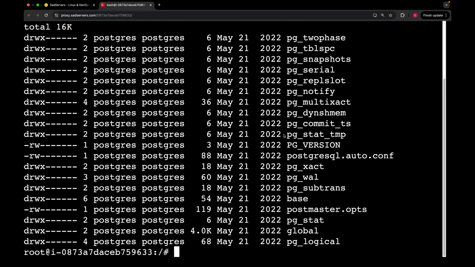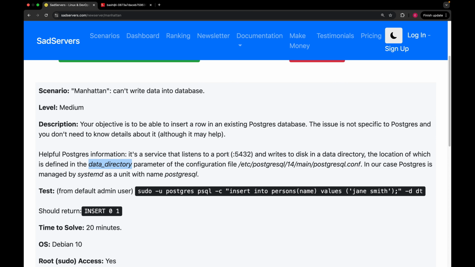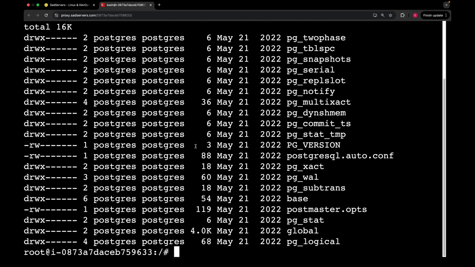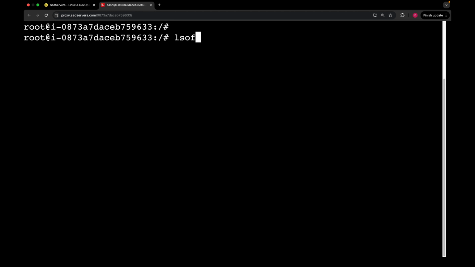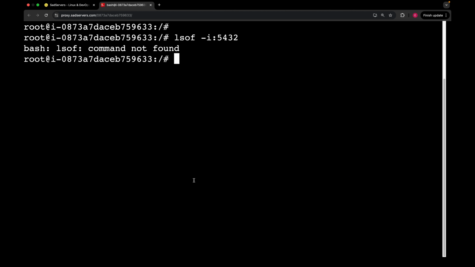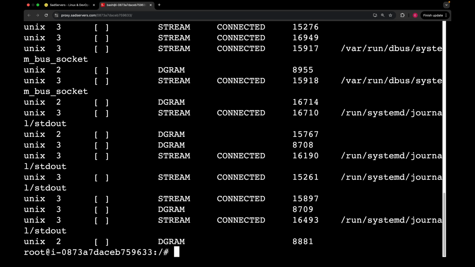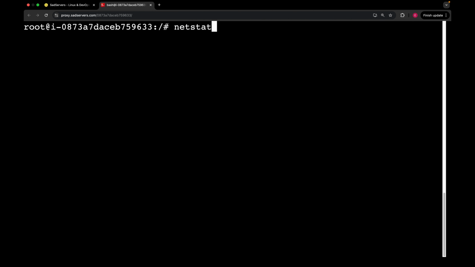Now what we can do is, basically in the description, it says the service listens to port 5432. What I'm gonna do is use the lsof command that we have used before. I'm gonna look for port 5432. Okay, lsof command is not installed here. I think we can use netstat. Okay, netstat is installed, so I'm gonna use netstat. Then provide some options and we can grab all the listening connections.